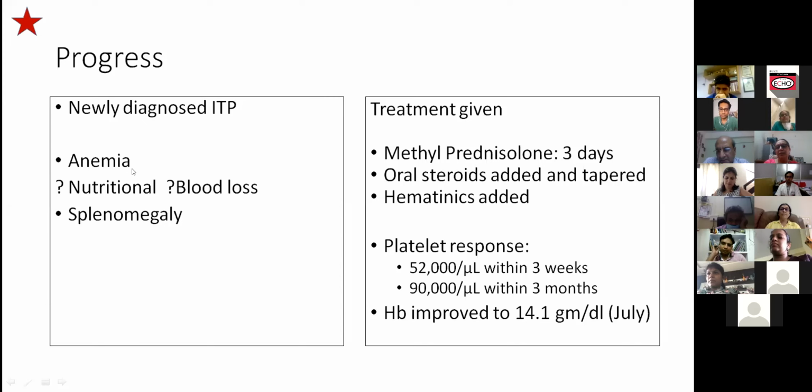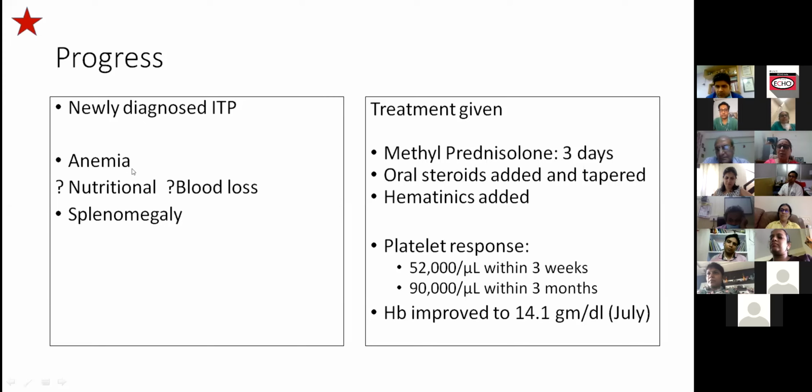It was because the child also had a history of anemia along with the thrombocytopenia. See, the indications for treating an acute ITP are very clear. If there is a mucosal bleed, or if the platelet count is very low, below 10,000 is what we take as the Indian cutoff, because we don't want to wait till 5,000.